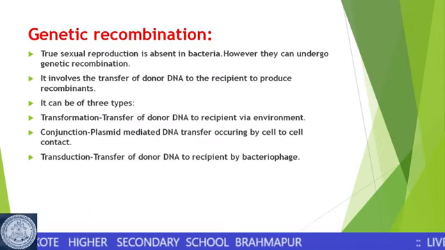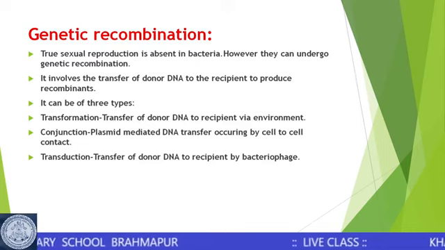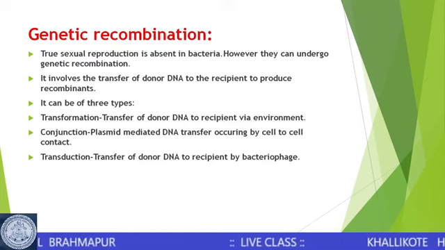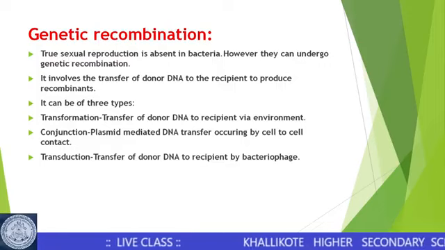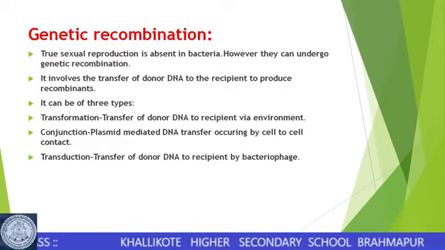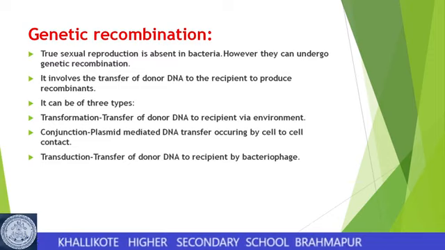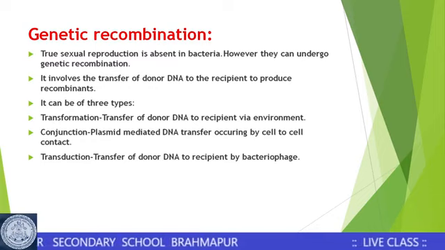In case of bacteria, the other characteristic feature is genetic recombination. In the bacterium, we do not see true sexual forms, that is, male and female forms are not found, but we see that they can undergo genetic recombination.